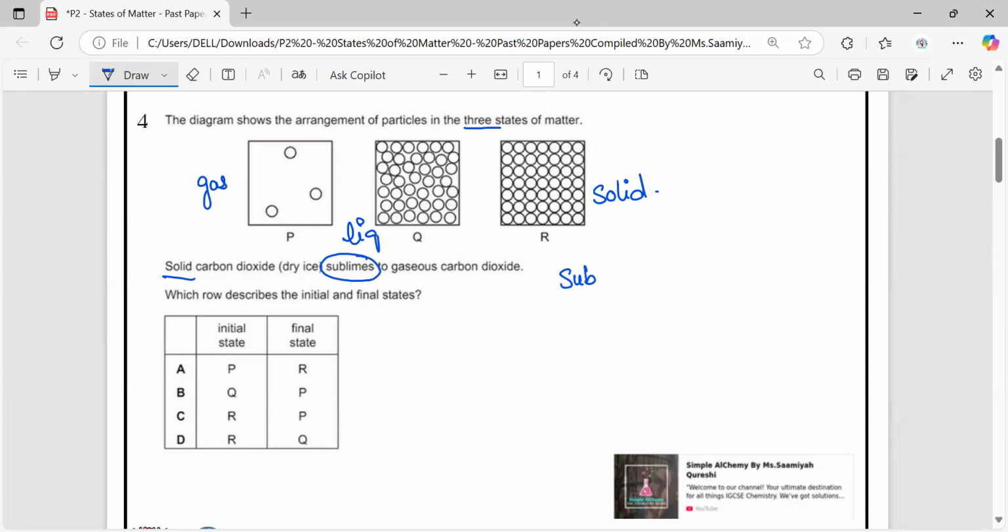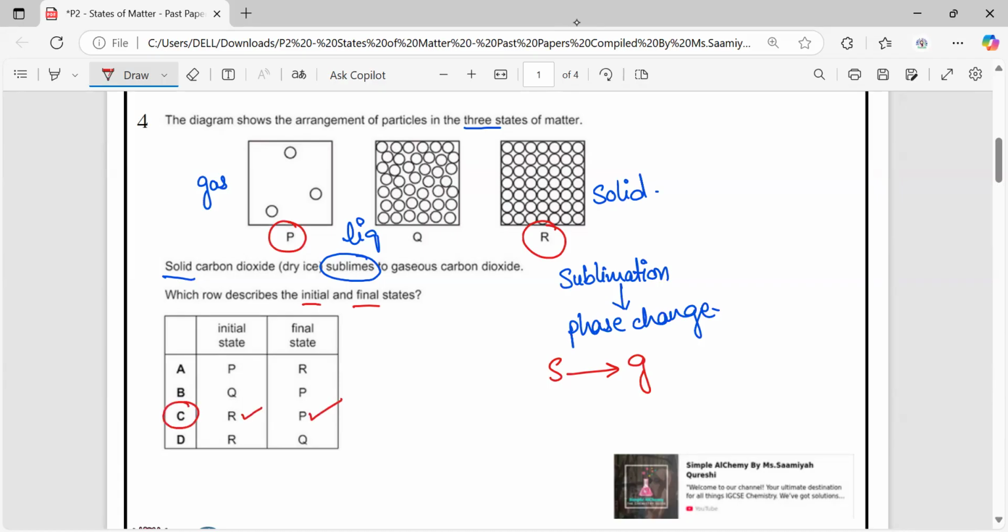Sublimation is a change of state, a phase change, when a solid directly changes into gas without a liquid stage between them. So, solid sublimes to gaseous carbon dioxide. Which row describes the final and initial states? Very easy. Solid, R, sublimes to gas, which is P. So, initial state is R and final state is P. The answer is C.